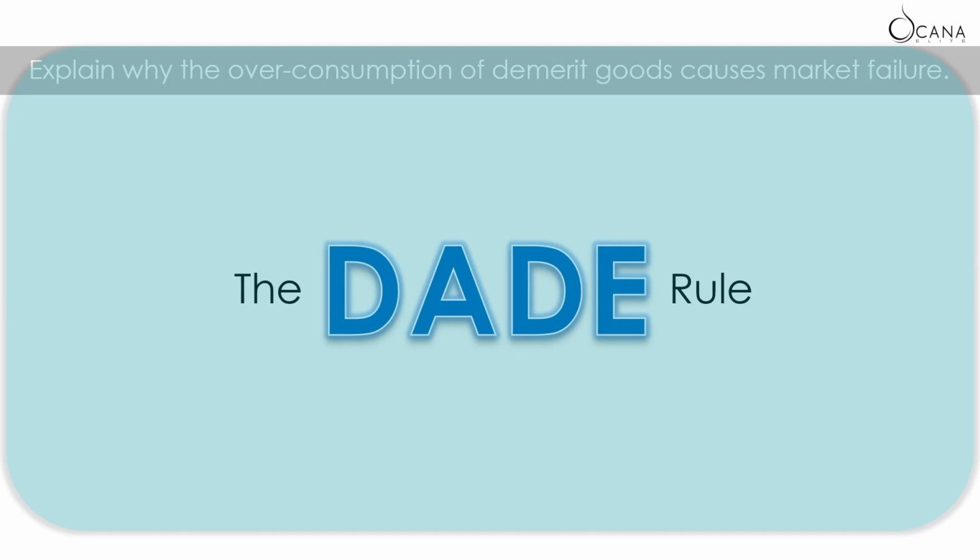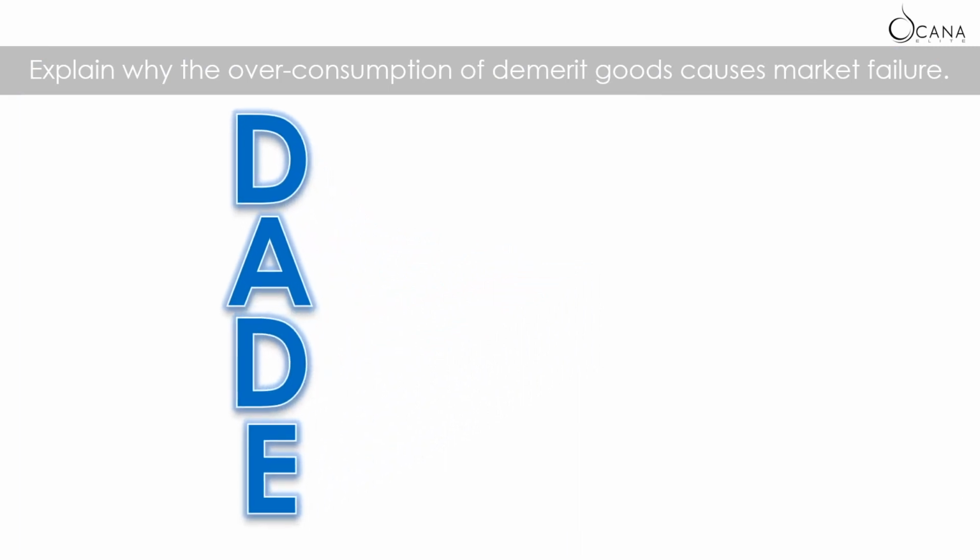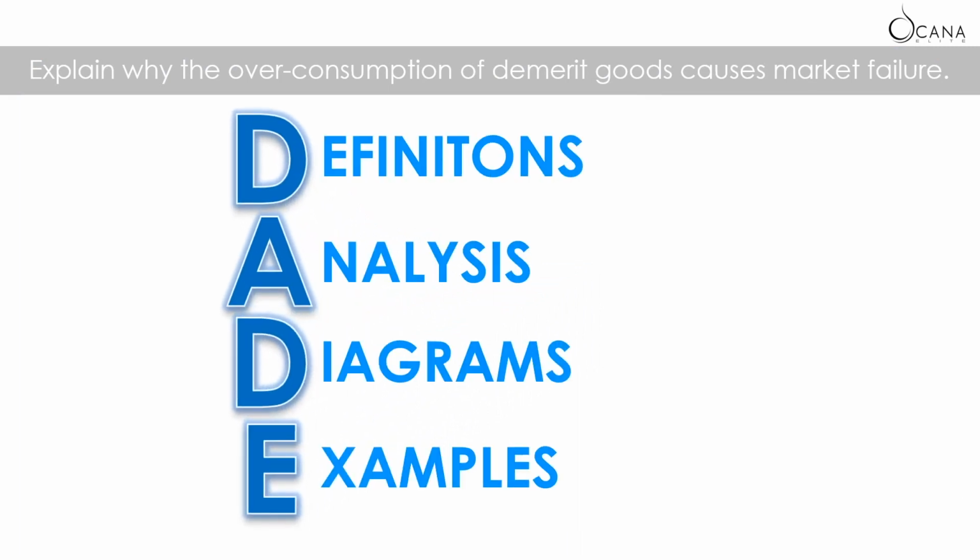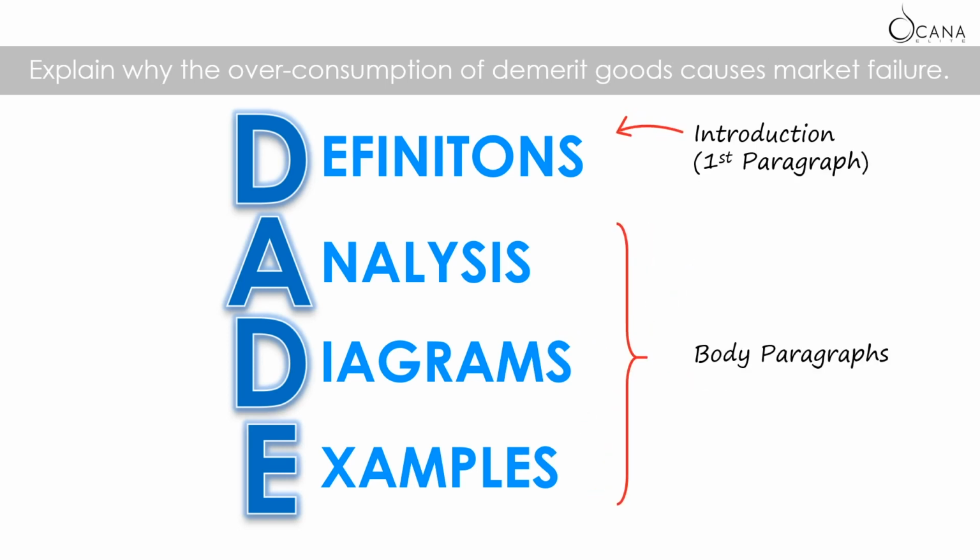Now before we do the essay, remember that for the 10 marks essay, there is the BADE rule. What does it mean? BADE stands for definitions, analysis, diagrams, and examples. Make sure that you include all of the items in your essay if at all possible. And usually we will include the definitions in the first paragraph, and the remainder in the body paragraphs.